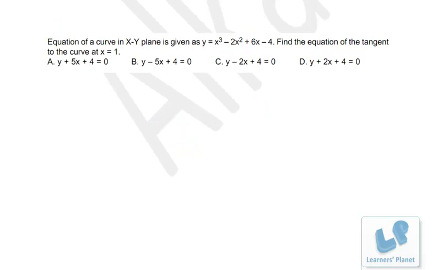Now let's see a problem based on coordinate geometry. Here equation of curve in xy plane is given as this and we have to find the equation of the tangent to the curve at x is equal to 1. Now I just draw a diagram for you. This may be the curve and this is maybe the tangent. Okay. Now we are asked to find out the equation of the tangent at x is equal to 1.